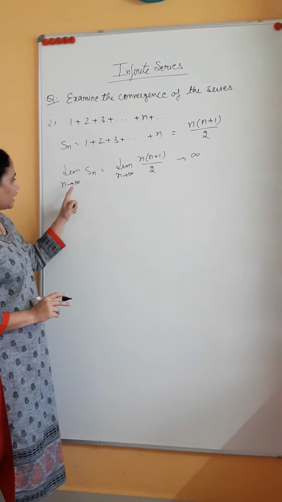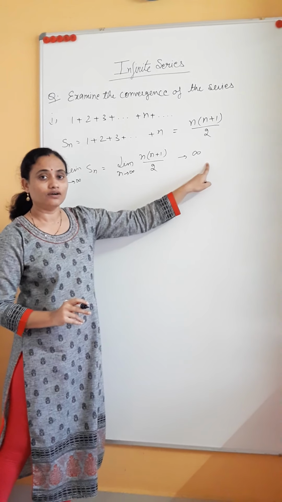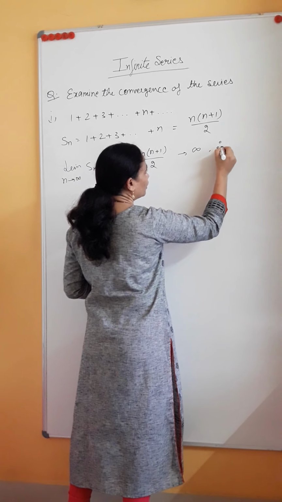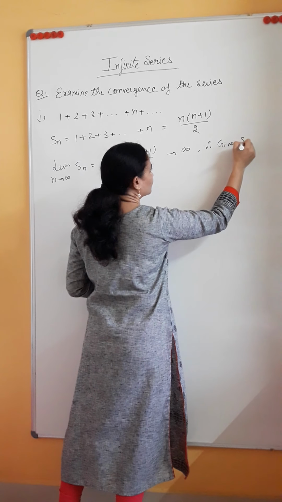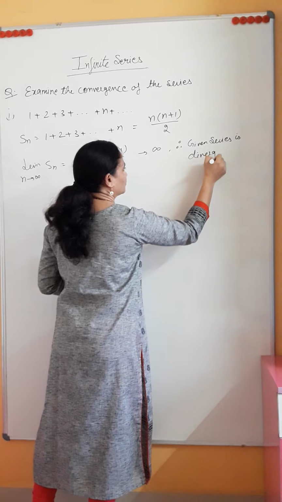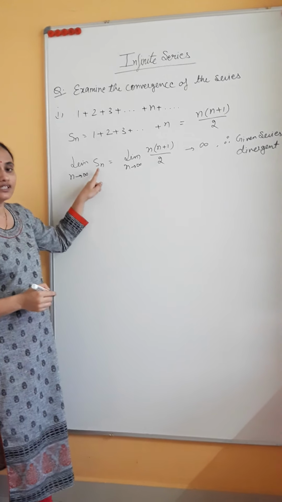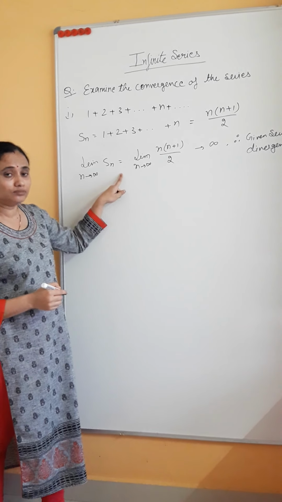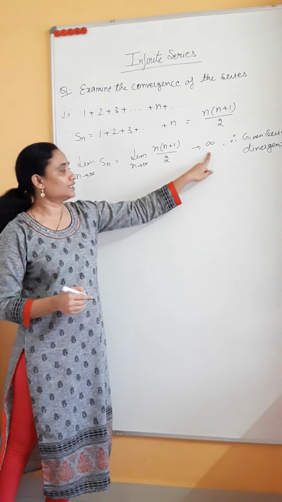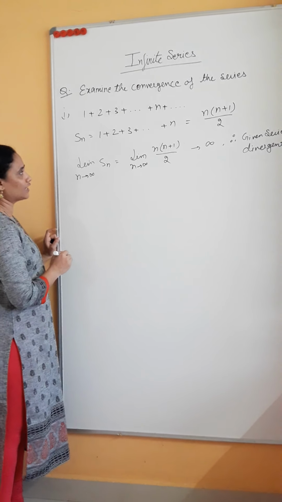That means when n tends to infinity, Sn tends to infinity, the series is divergent. So we can conclude that therefore the given series is divergent. You can refer to the definition. There we have mentioned that if the summation of the first n terms tends to infinity when the limit tends to infinity, then the series is said to be divergent. Okay, so this is the example for a divergent series.